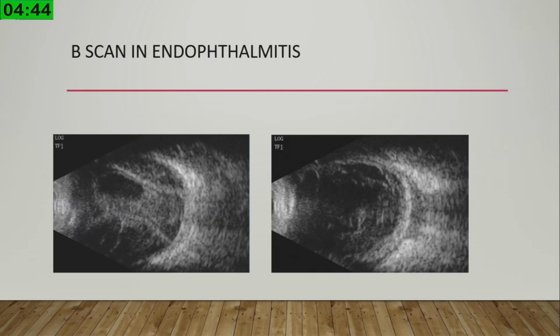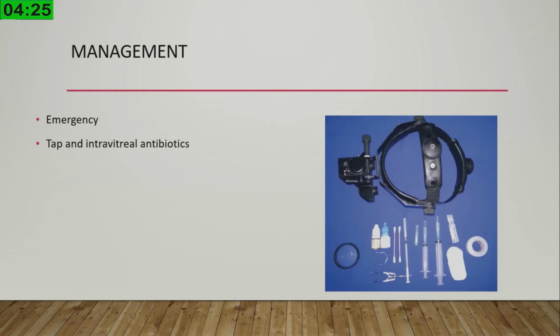You can see in this case there is a large choroidal detachment with a suprachoroidal abscess here. So this helps you in surgical planning: how do you put your instruments in these cases? Also you can see the posterior suprachoroidal fluid here, which is suggestive of panophthalmitis, and this patient needs evisceration. So that's the role of B-scan in evaluating these cases.